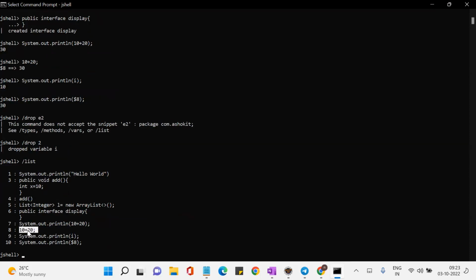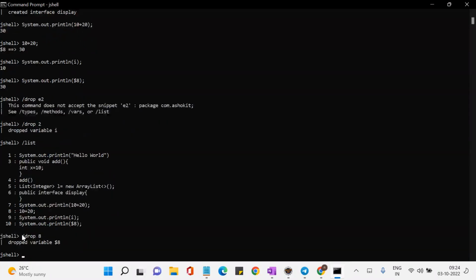Now I want to drop this snippet 10 plus 20. I will do /drop followed by 8. For this 10 plus 20, the snippet ID is 8, done. Okay. Now I want to drop this interface. Now what I can do, /drop followed by the snippet ID. That is one way, or another way you can put the name.